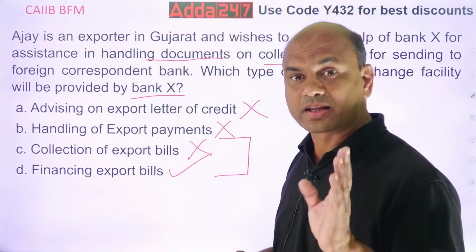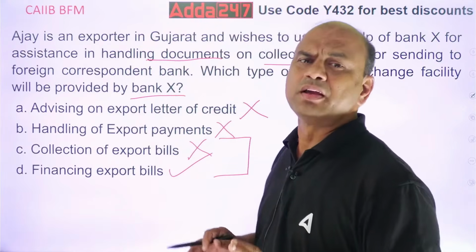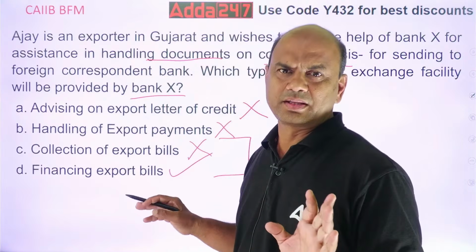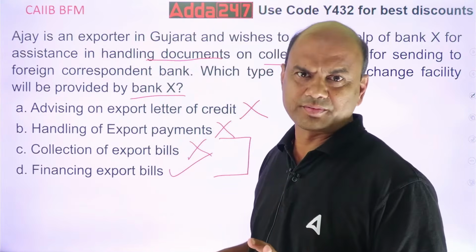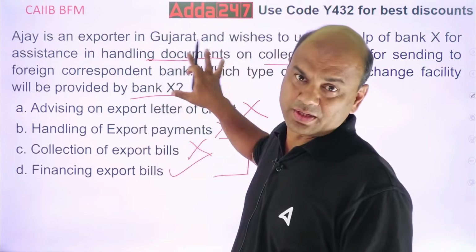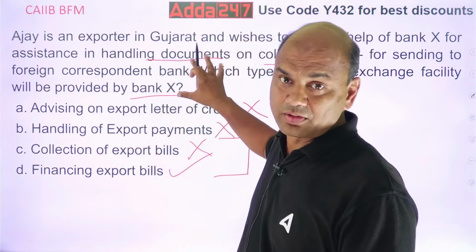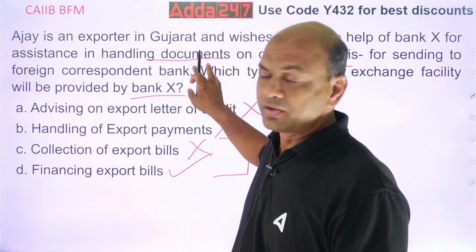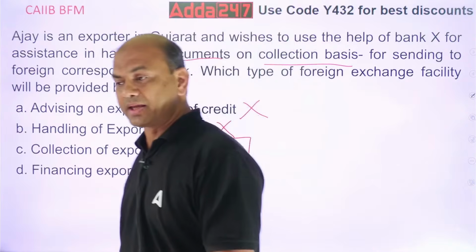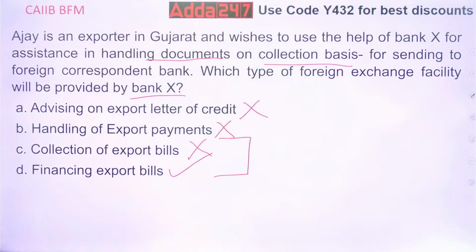It's 10%, there can be variations, because international trade is a totally vast subject. There are many ifs and buts over here. So, in this present case, looking at only the material given, you can say that financing of export bills will be handled by this Bank X. Got it, everyone? Clear?